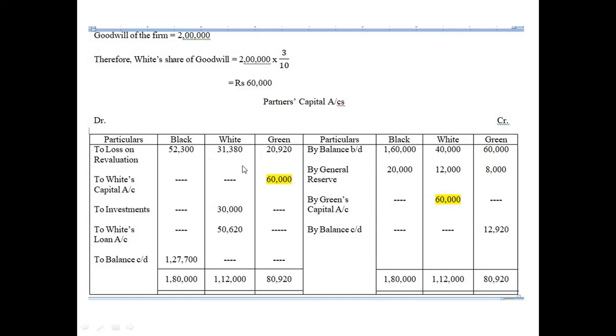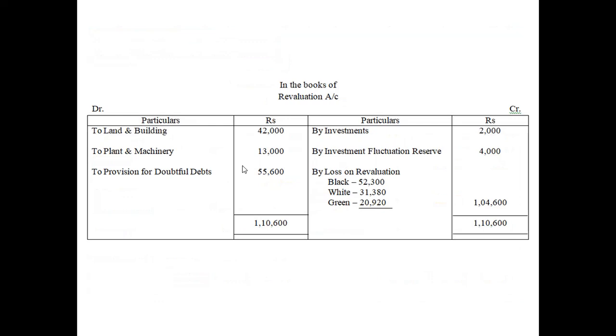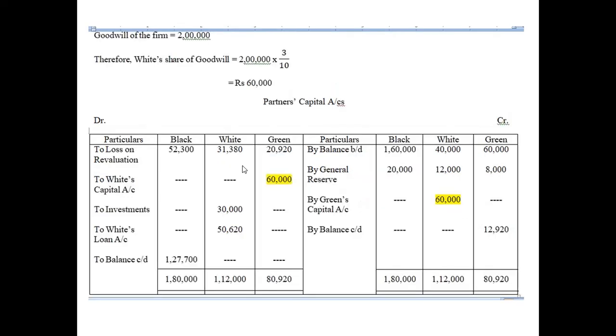Look at the balance sheet. So you can see here loss on revaluation also. So let us write loss on revaluation first, to loss on revaluation. Okay, we will do this item afterwards. So to loss on revaluation, write the amounts.